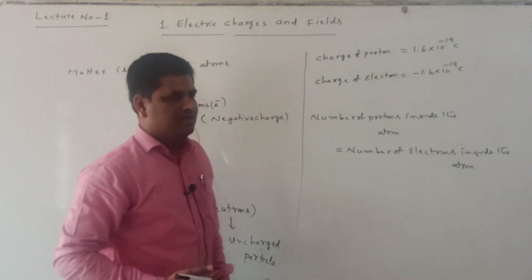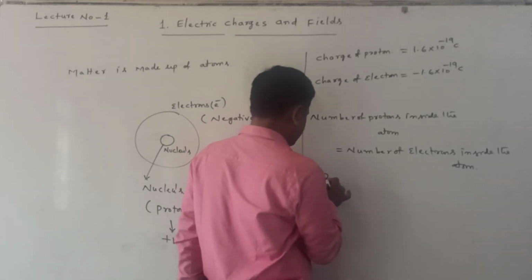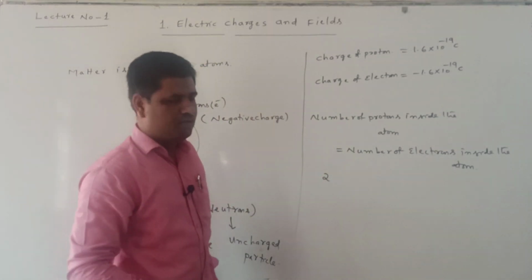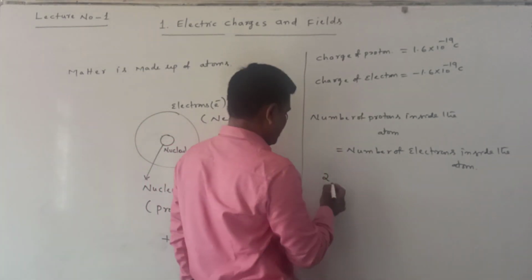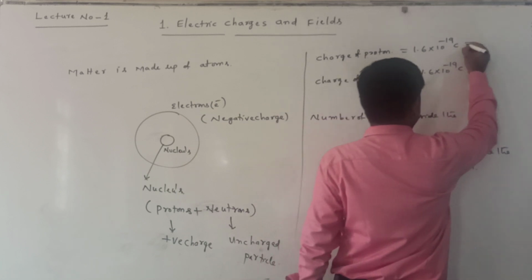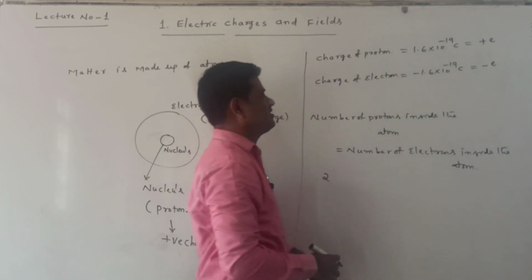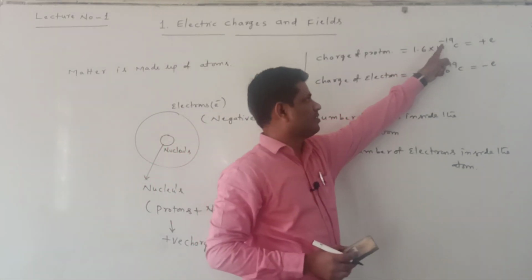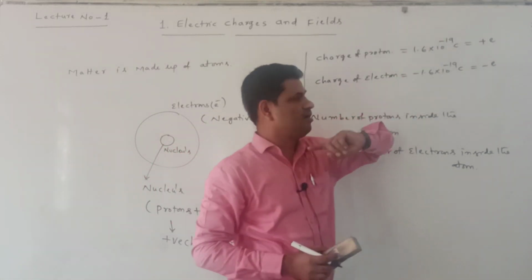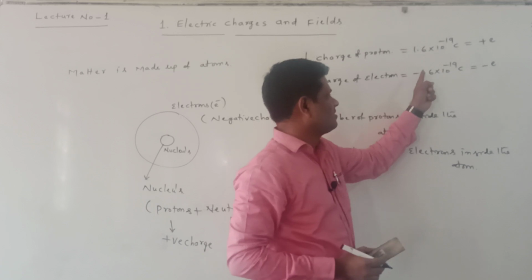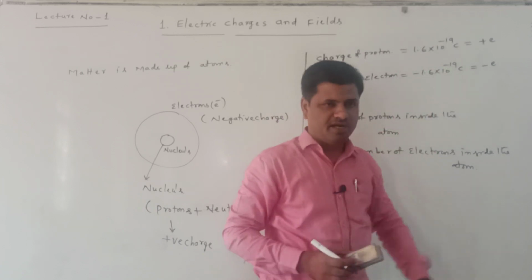Suppose the number of protons is 2, then the number of electrons is also 2. The proton charge is simply plus e, and the electron charge is minus e. The plus e value is 1.6 into 10 power of minus 19 coulombs, and the minus e value is minus 1.6 into 10 power of minus 19 coulombs.